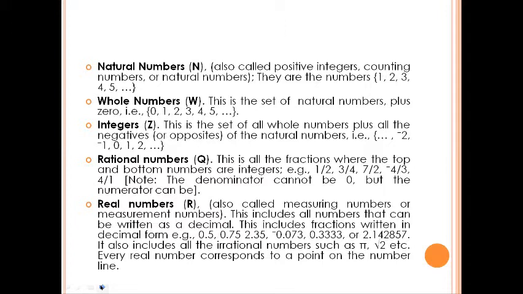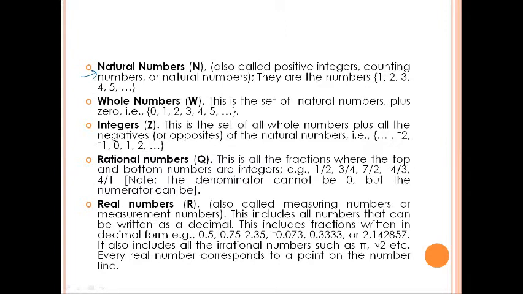The first type of numbers that we learn when we are in school are the natural numbers. Natural numbers are those numbers which we use to count natural things. Whatever things exist in nature, we use natural numbers to count them.